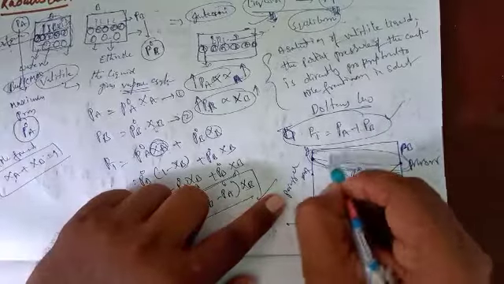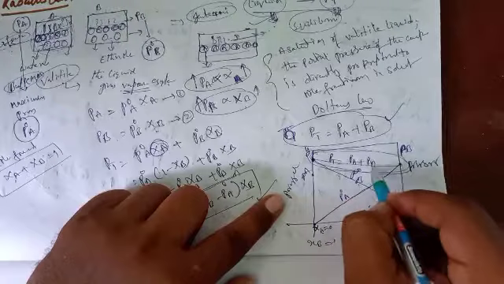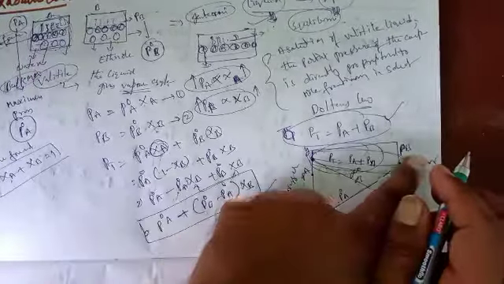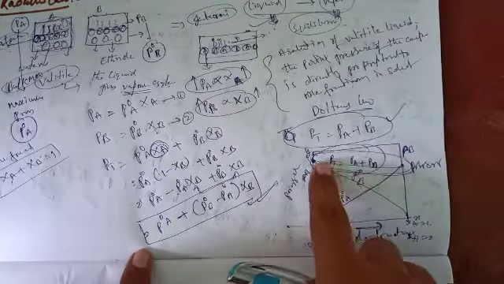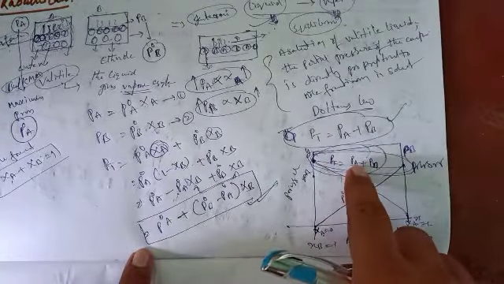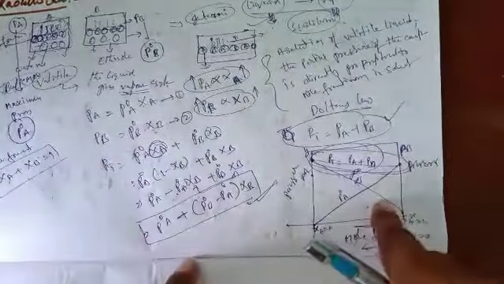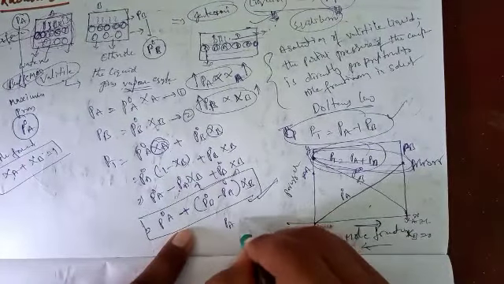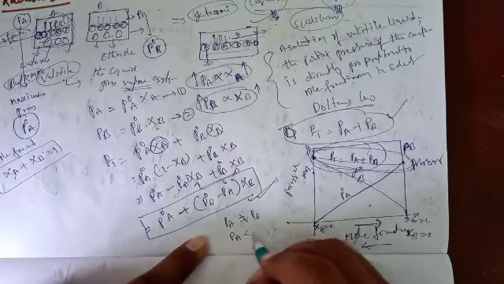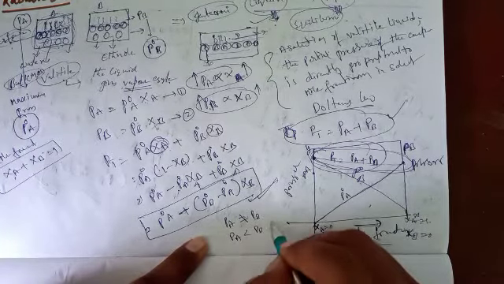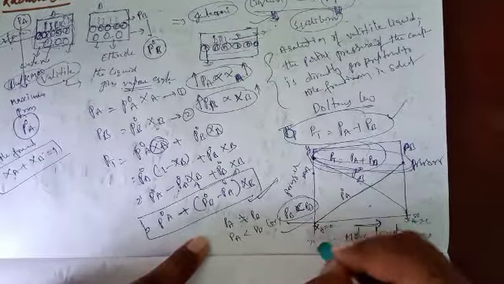So the total pressure PT equals PA plus PB. This is the graph. These two pressures are not equal. Okay, this is the Raoult's law statement. In this concept, the two pressures are not equal: pressure B is greater than pressure A, or pressure A is greater than pressure B, but PA does not equal PB. Okay students, that is Raoult's law.